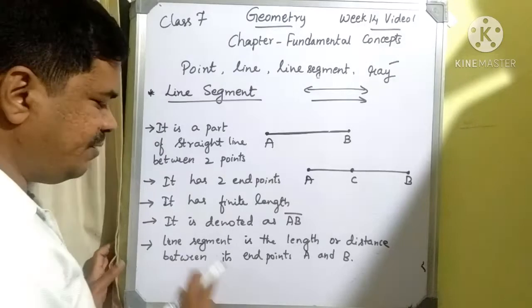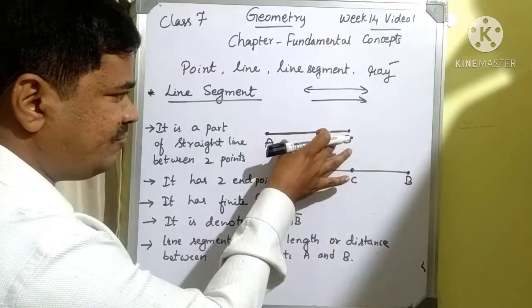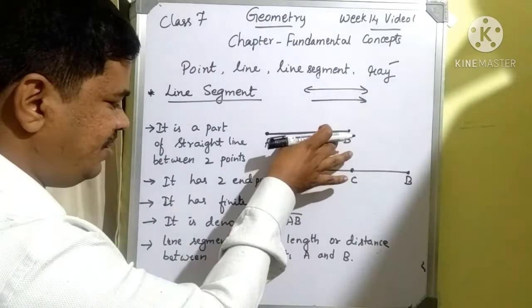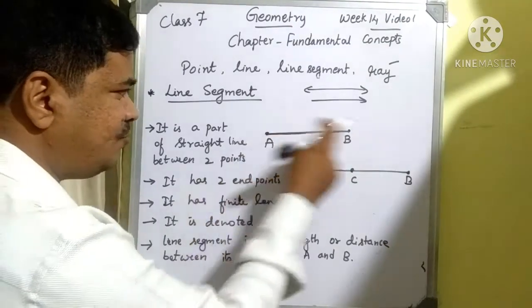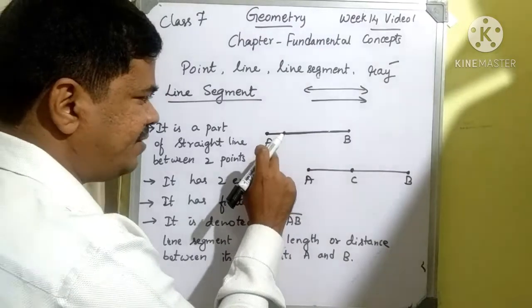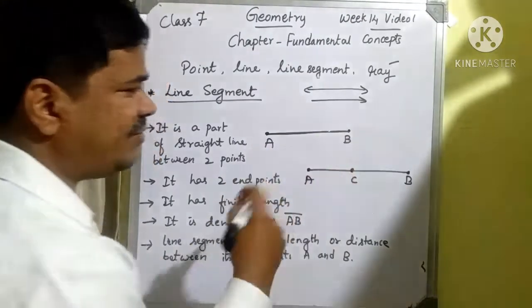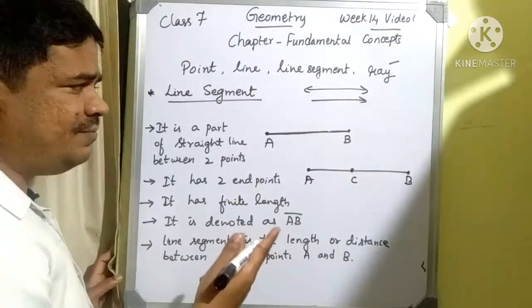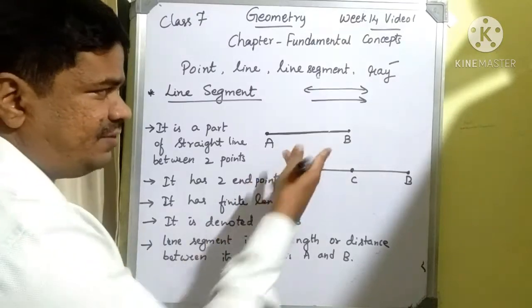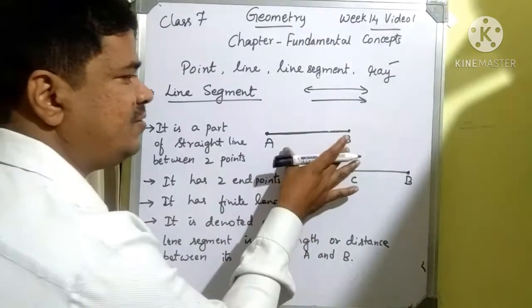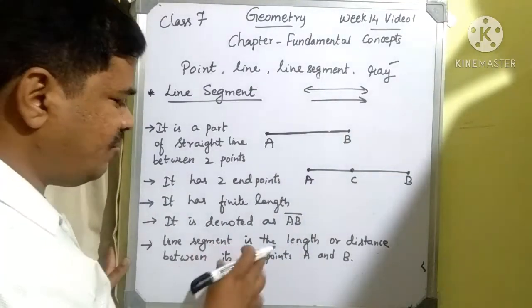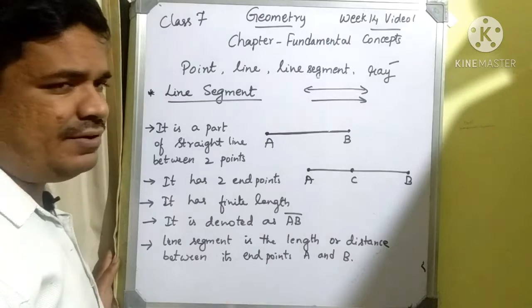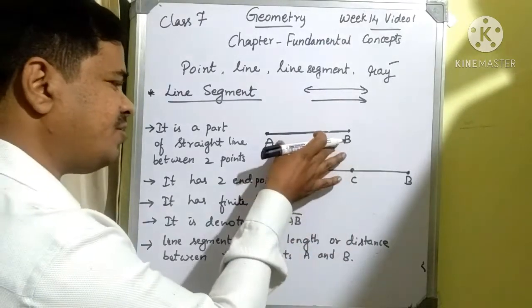That means if I want to find out the length of the line segment AB, it is actually the distance from A to B. A is the endpoint and B is also an endpoint. There are two endpoints, or two fixed points, where we can easily measure the length. That's why a line segment is the length or distance between its endpoints A and B, and it is actually a part of a straight line.